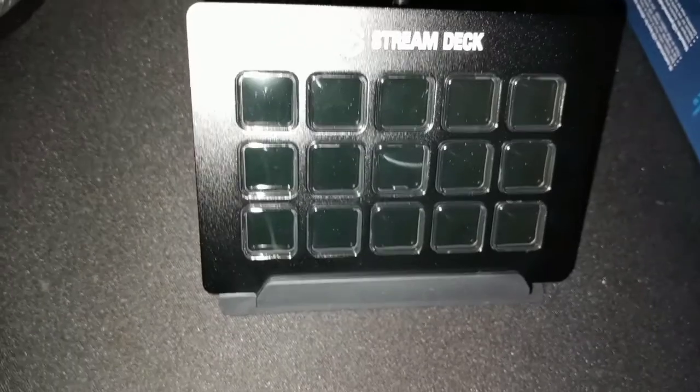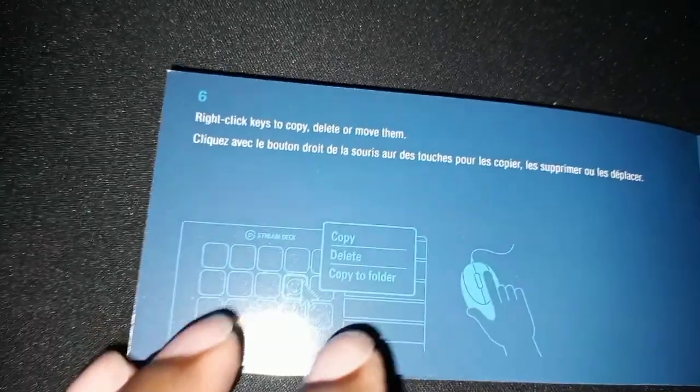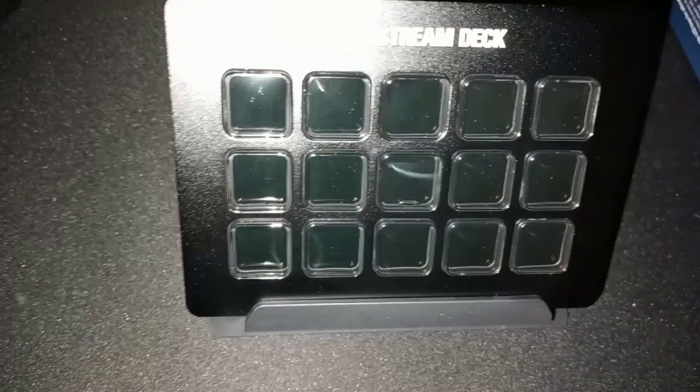So it been pretty straight, you feel me? I like this model, man. This the one that was the cheapest one they got. It's 15 keys, you feel me? They got 32 and all like that. But I'm probably gonna need a 32, you feel me?